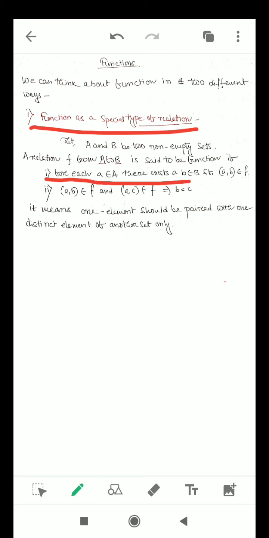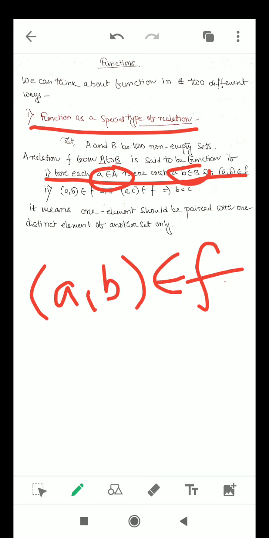What is the first condition? That is, for each a belonging to capital A, there exists a b belonging to capital B, such that this pair (a, b) must belong to f. So what is special in this? Each and every element of capital A should be assigned to some element of capital B, and they will make a pair, and that pair must belong to the relation. This is the first condition.